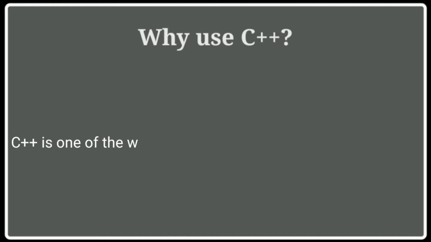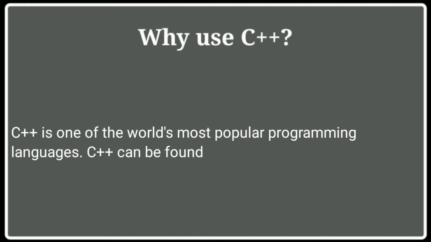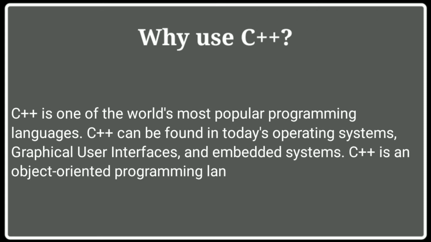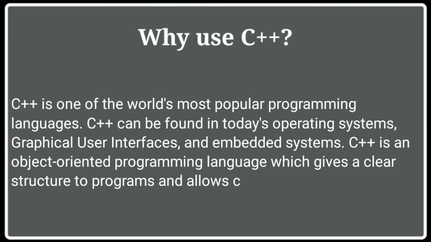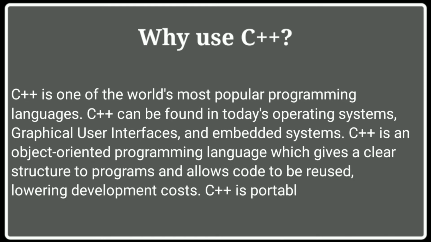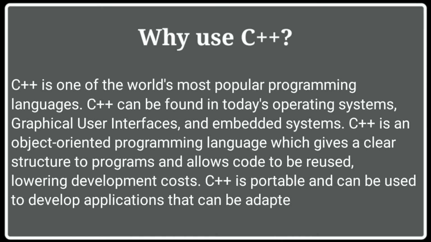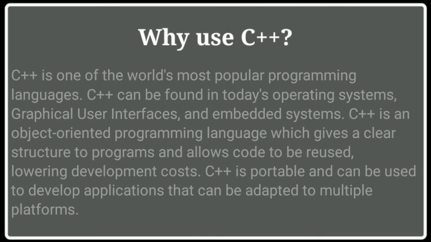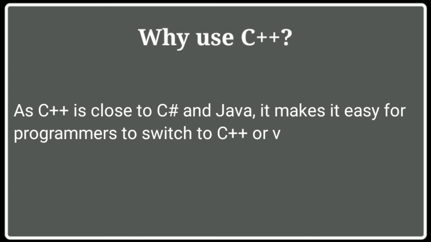Why use C++? C++ is one of the world's most popular programming languages. C++ can be found in today's operating systems, graphical user interfaces, and embedded systems. C++ is an object-oriented programming language which gives a clear structure to programs and allows code to be reused, lowering development costs. C++ is portable and can be used to develop applications that can be adapted to multiple platforms. As C++ is close to C# and Java, it makes it easy for programmers to switch to C++ or vice versa.